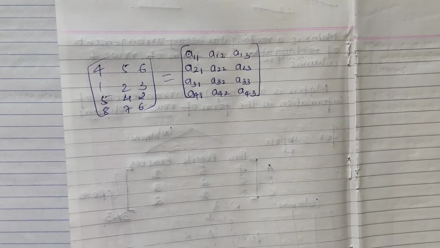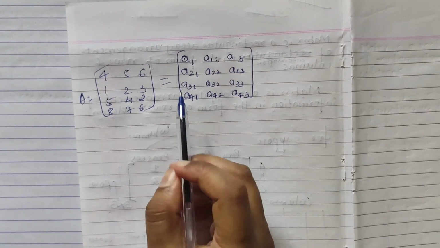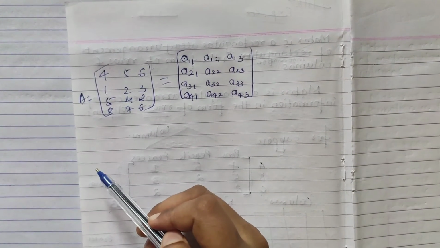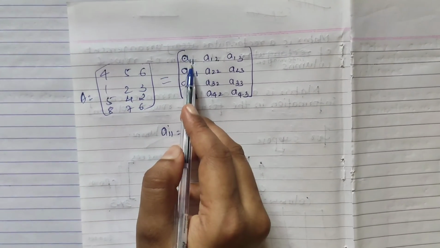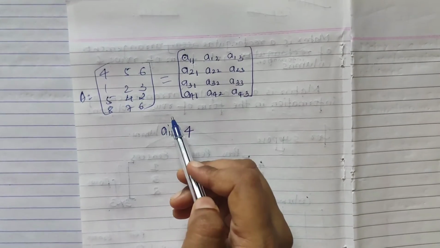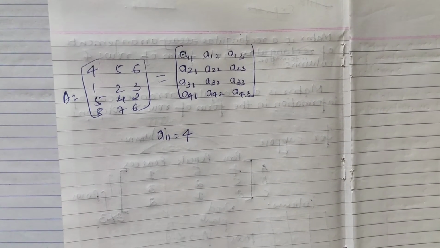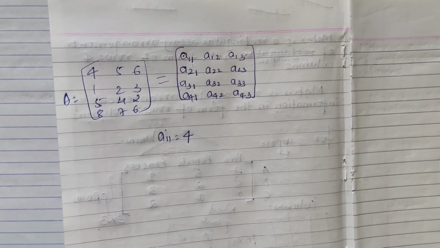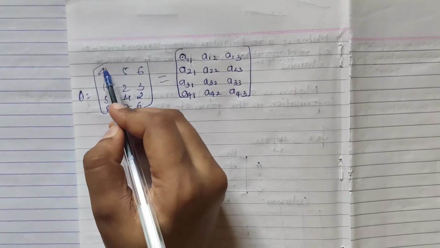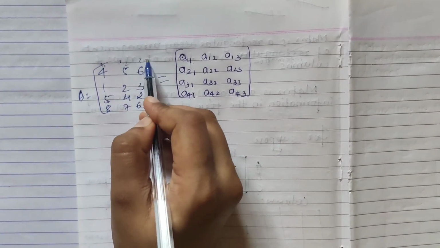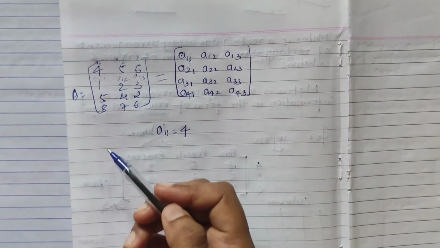Now if I tell you this is matrix A, which is the A11 element in matrix A? The A11 element is 4. You are not supposed to read it as eleven; A11, A12, A13, A21, A22, A23, usually we read it like that only, as one-one, one-two, one-three. Basically we read it like this. We are identifying our element. In short, this is A11, this is A12, this is A13, A21, A22, A23. Like this we identify the elements.